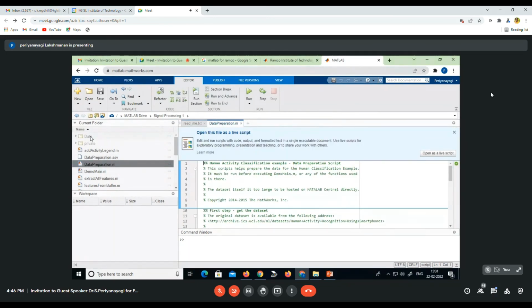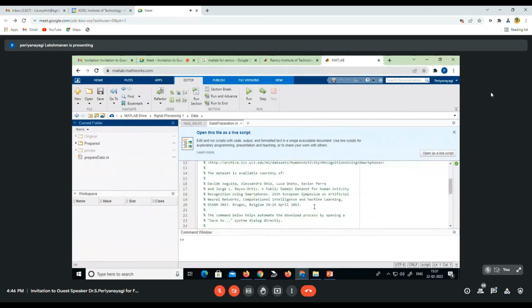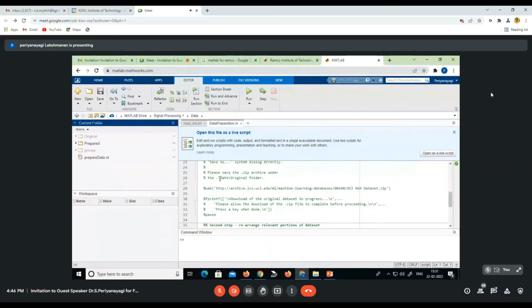Once it is opened, you should go to this data, as given in the instruction here. You should go to that directory and create a folder called original in this data.